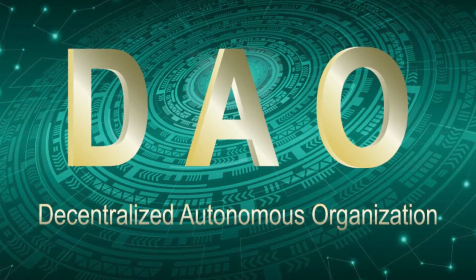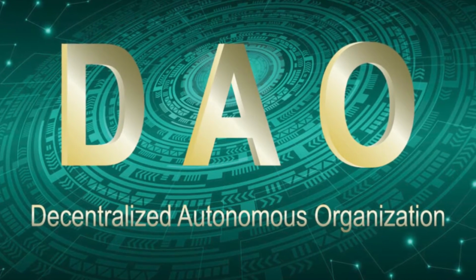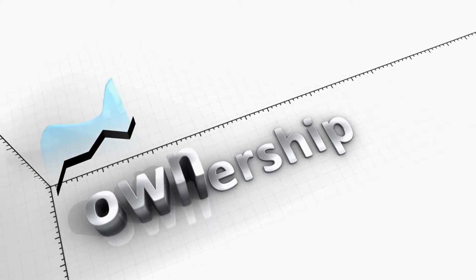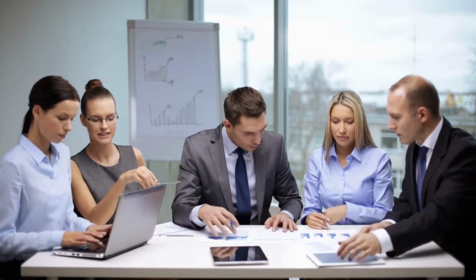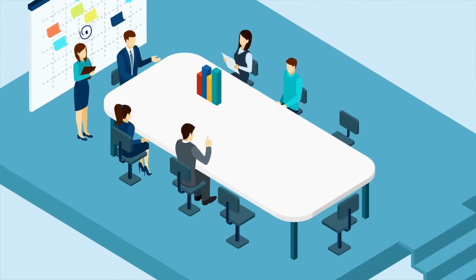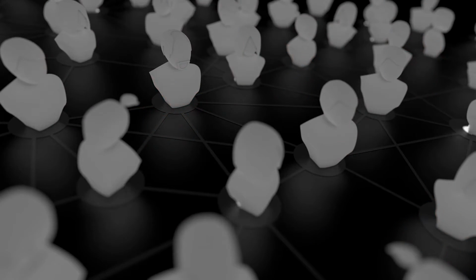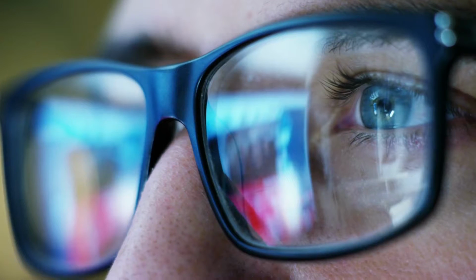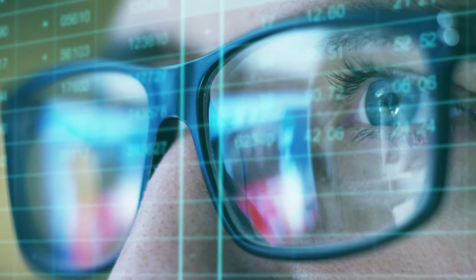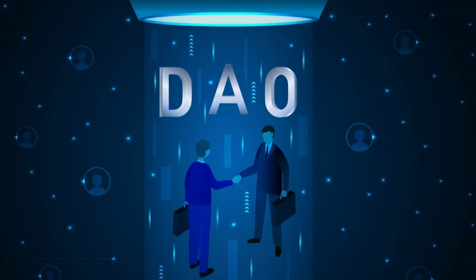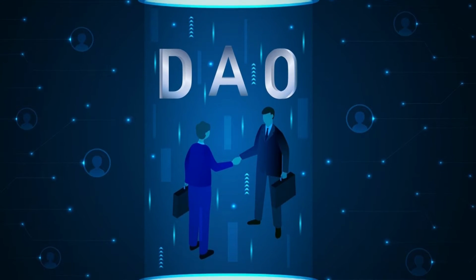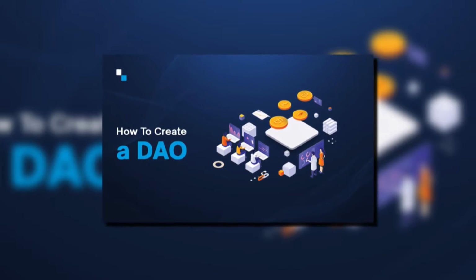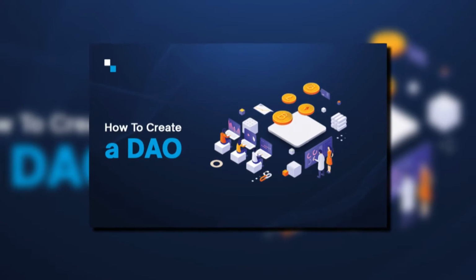DAO is an acronym that stands for Decentralized Autonomous Organization. It's a new way of distributing ownership, management, and control over a group, company, or organization. The key difference between a DAO and other entity structures is that a DAO has no central point of control. Each member of the DAO has a say in how it's run according to the voting principles that were established when the DAO was created.